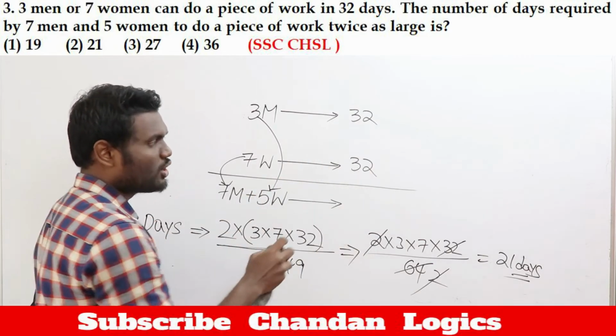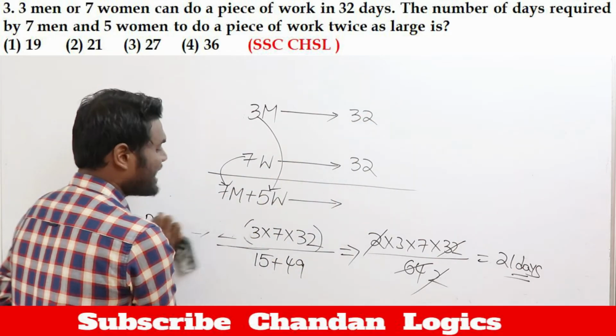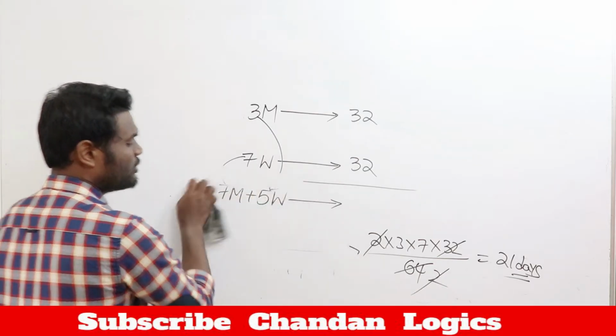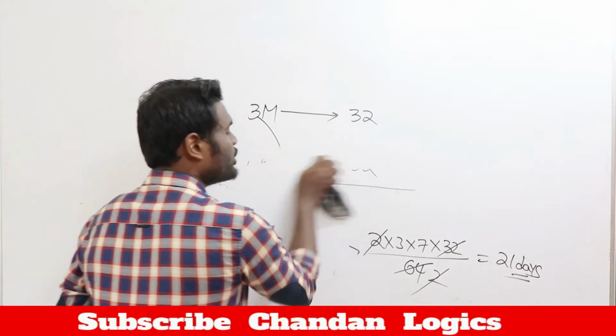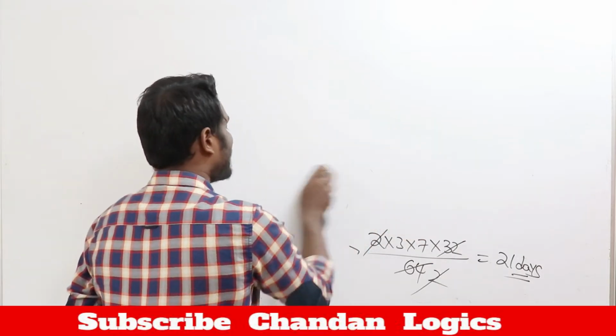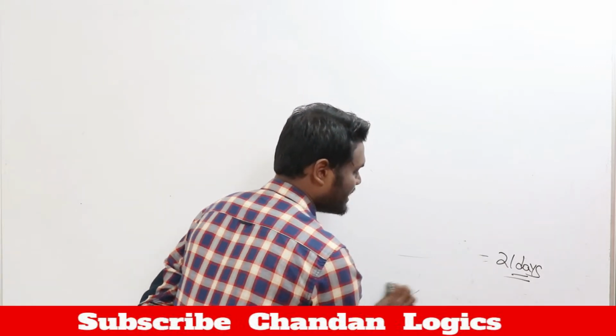Whenever you have questions based on or, the number of days will be the same. Or and and questions, you can mark these answers directly without using pen and paper as well. Directly, simple questions. Now I will show you the same technique with respect to 3 as well. Why? Because you may have a doubt: what happens if it is 3? Yes, I will show you. You need not worry about that.